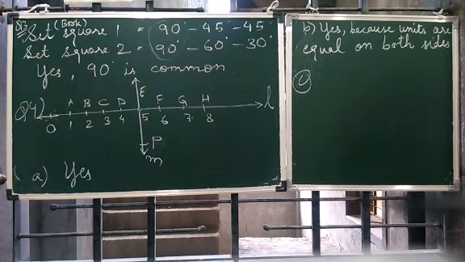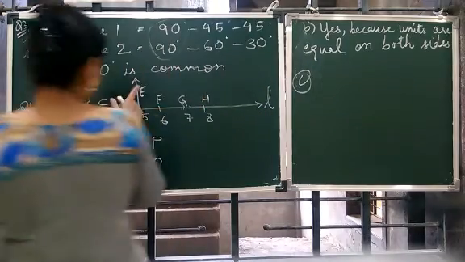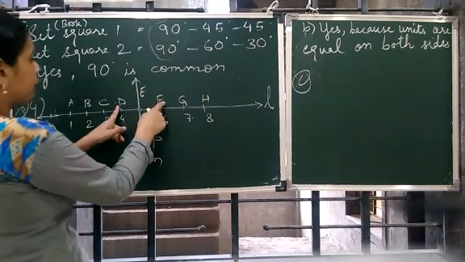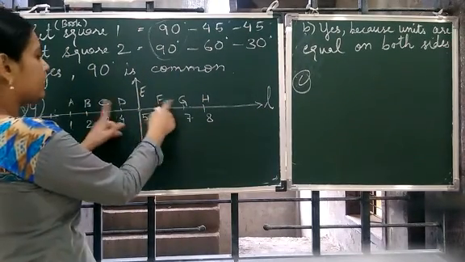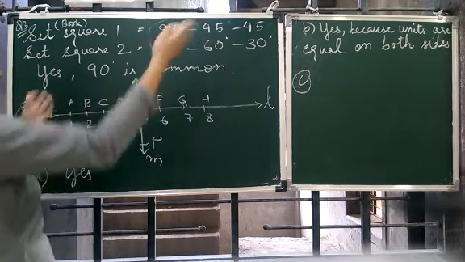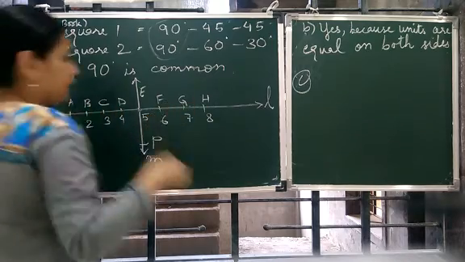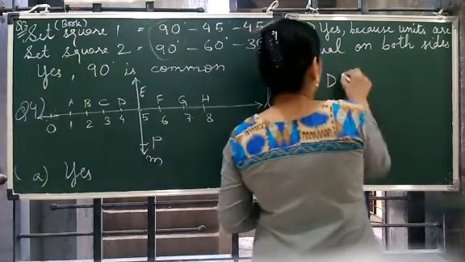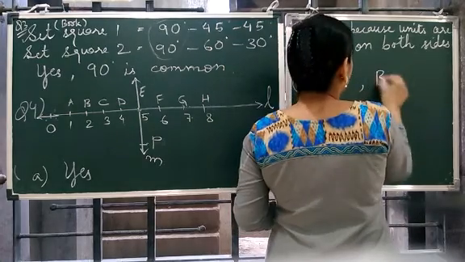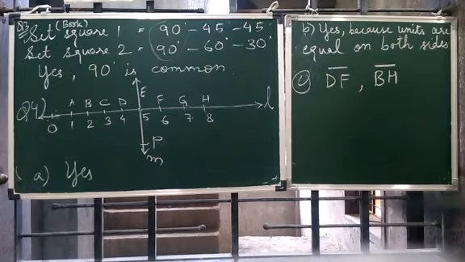Then identify the two line segments to which PE is perpendicular bisector. You can say FD, and CG we have already written, so let's write BH now. CG is in both. If you write CG also it is right. Okay, so we write DF and BH. Since they are line segments, we are putting a bar on top.